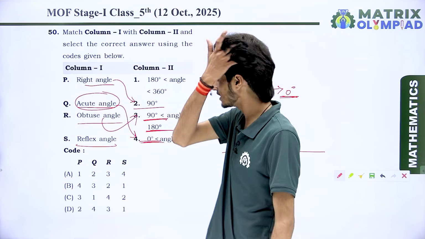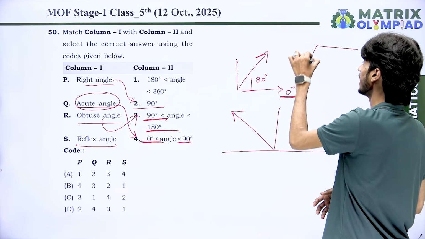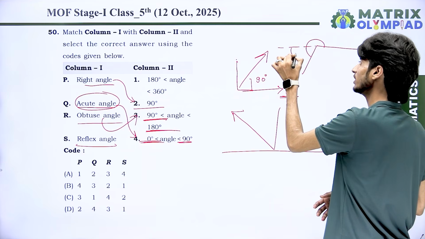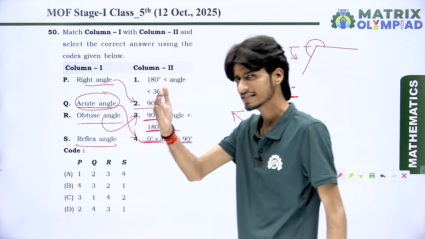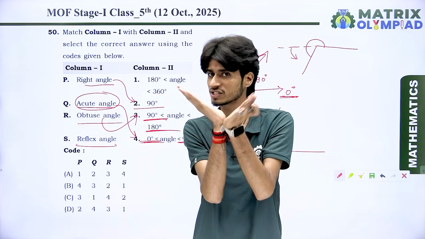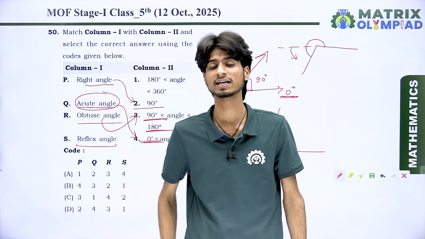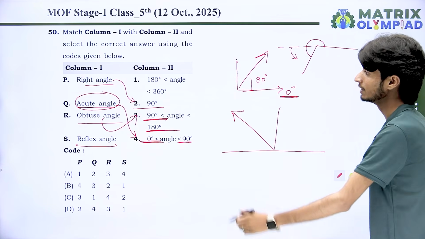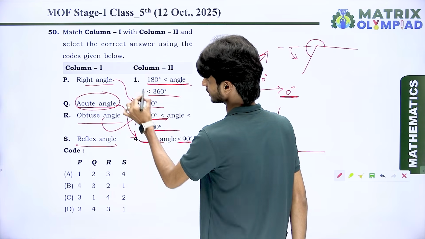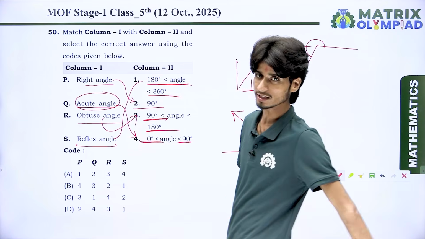Okay, the last one is reflex angle. Reflex angle means if an angle is greater than 180 degree and less than 360 degree, it means a complete angle less than 360 degree but greater than 180 degree. In that type of case we say the angle is known as a reflex angle. So you can see here it is greater than 180 degree and less than 360 degree. So the last point S matches to point first.